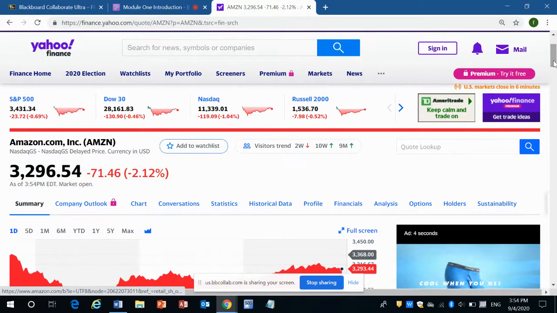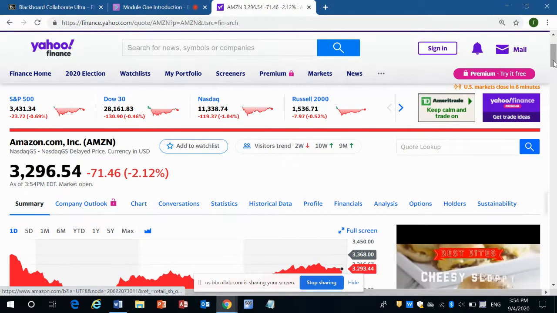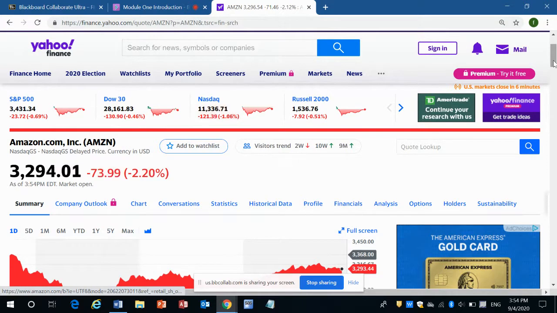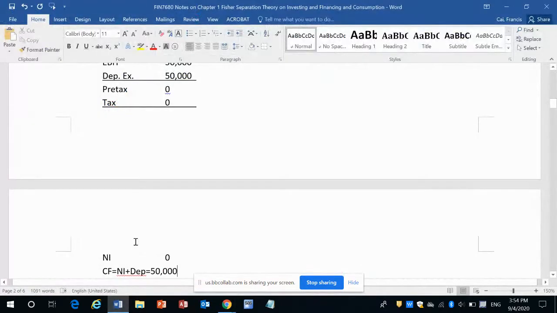Even though Amazon does not make large net income, they have made a tremendous amount of cash. They have a tremendous amount of cash flow. It is cash flow that investors pay attention to. It is cash flow that keeps Amazon going and going. So that's another very important concept in finance: we pay close attention to cash flow, not net income.